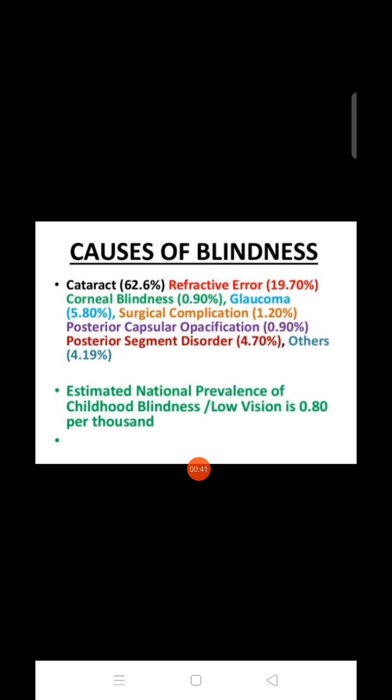Estimated national prevalence of childhood blindness and low vision is 0.8 per thousand. Okay, these are the causes of blindness: cataract, refractive error, corneal blindness, glaucoma, surgical complication, posterior capsular opacification, posterior segment disorder. These are the causes.